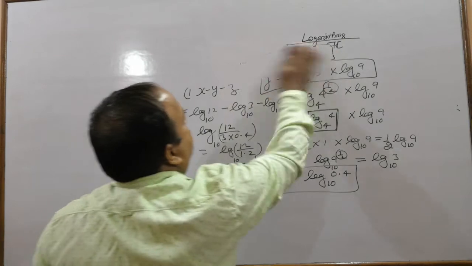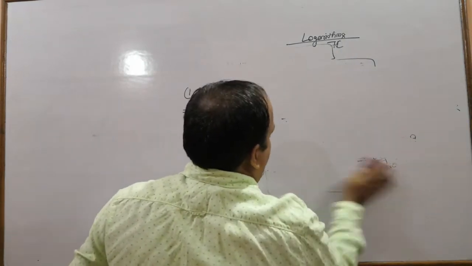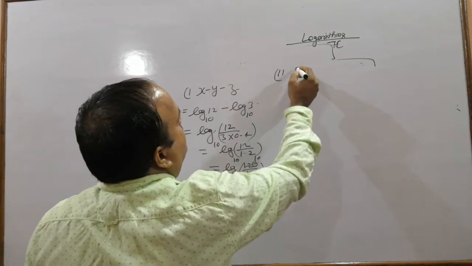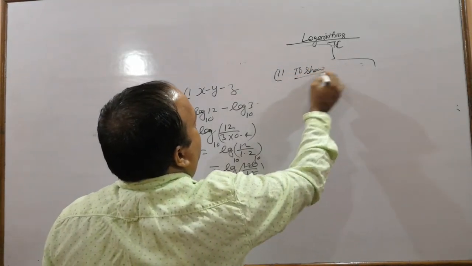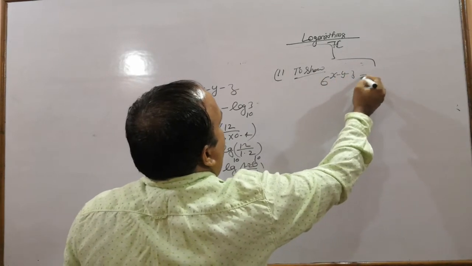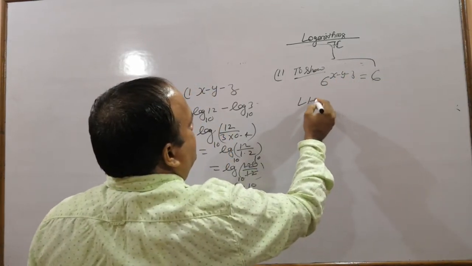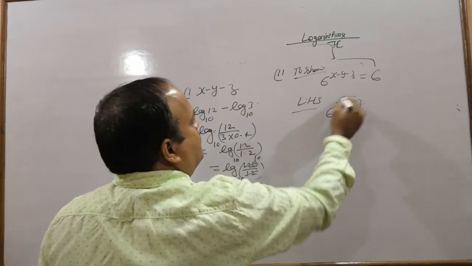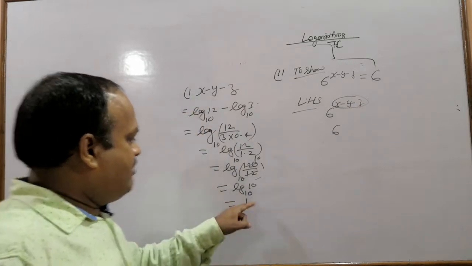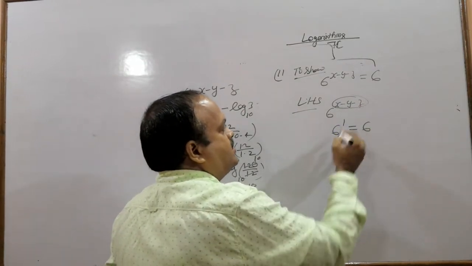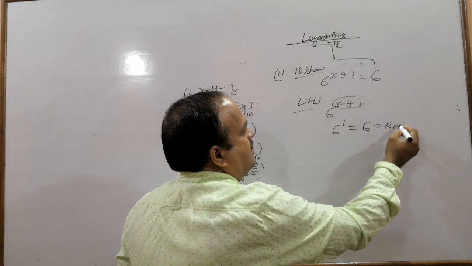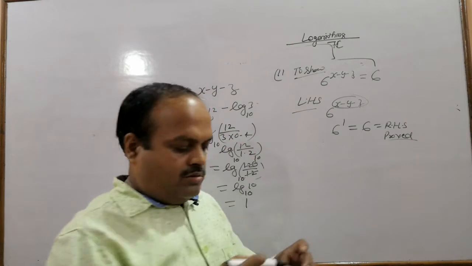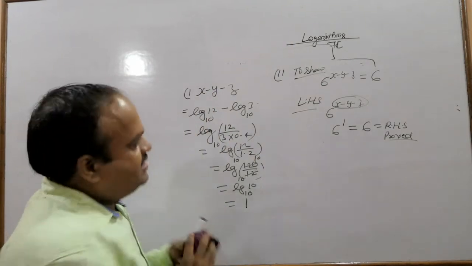In second part we have to prove that 6 to the power x minus y minus z equals to 6. Left hand side, 6 to the power x minus y minus z. The value of x minus y minus z we have calculated here, 1. 6 to the power 1 is 6, which is right hand side, hence proved. Let us do question number 20.